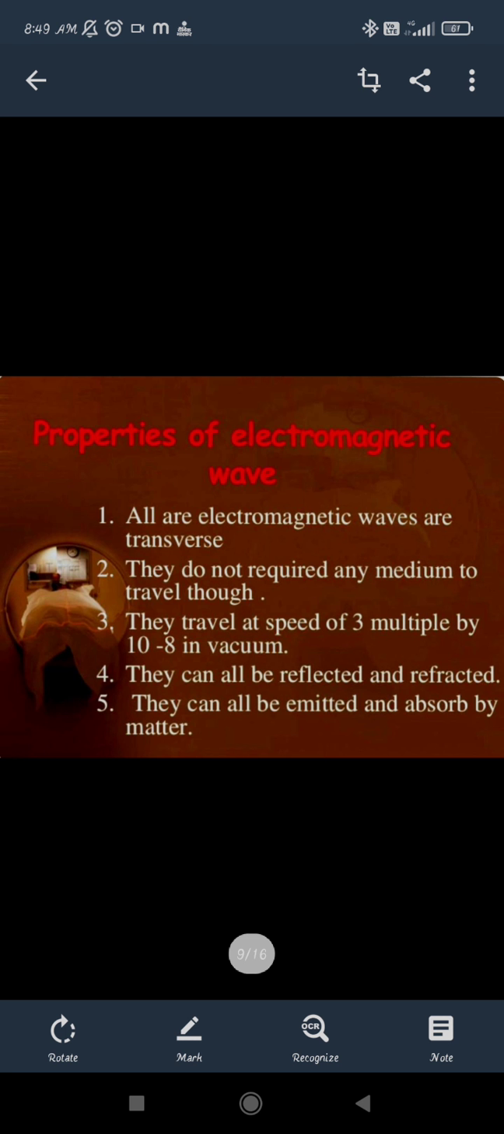And now they can be emitted and absorbed by matter. They are emitted because they are coming from a source, and they can easily be absorbed by matter, that is, they can easily move through the gases. They take time and move slowly in the solids, but they move through matter.